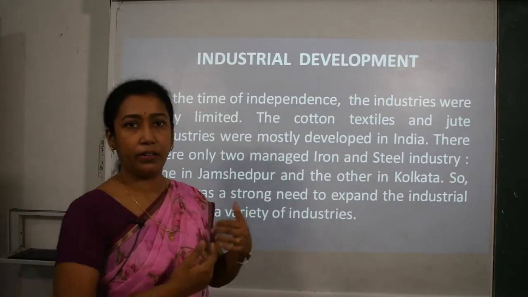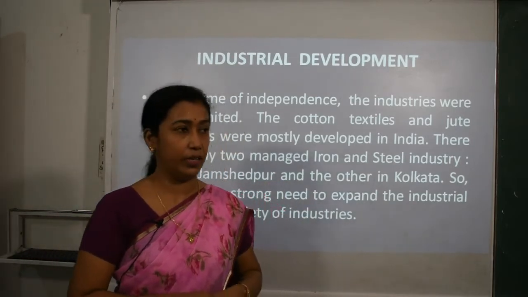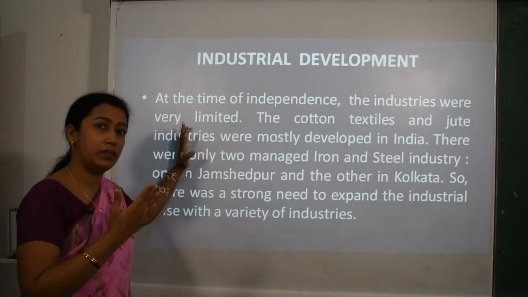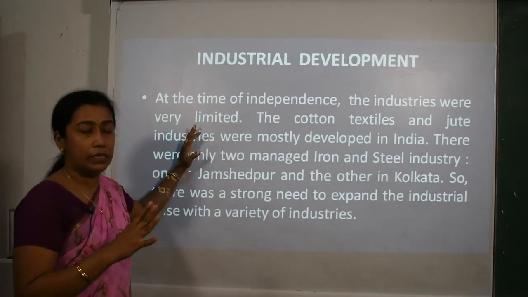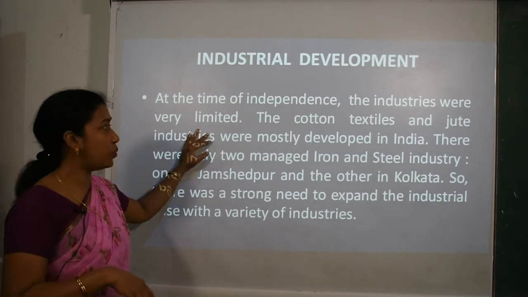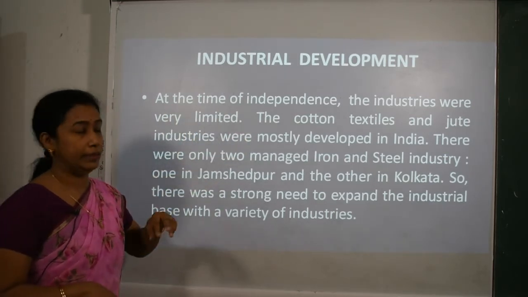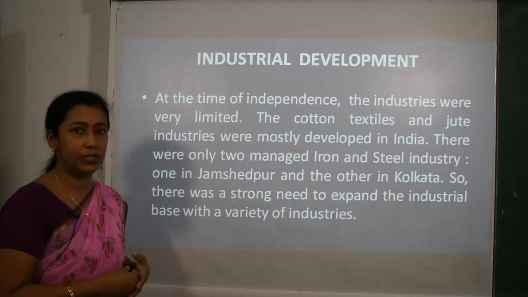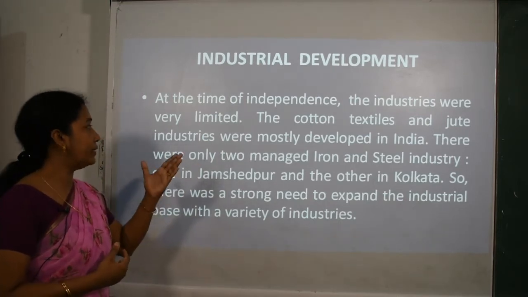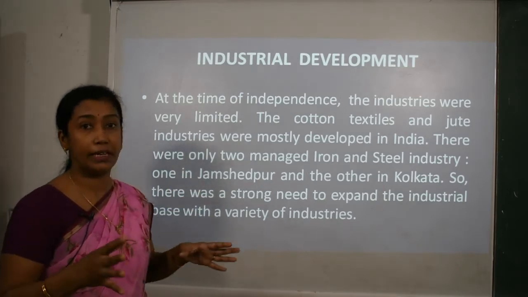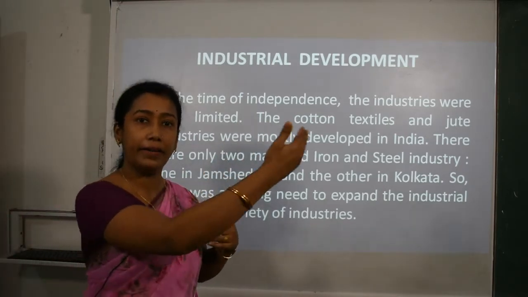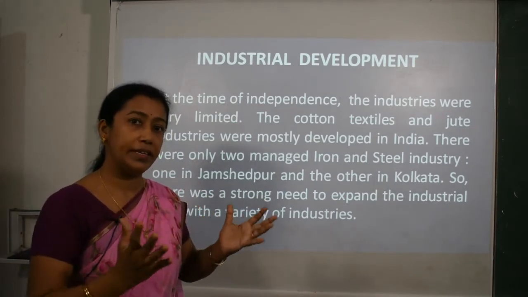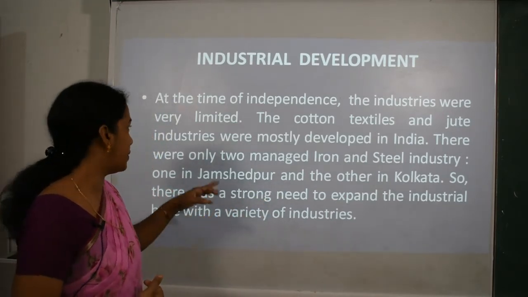Now, after agriculture, it is industrial development which we are going to study. What was the condition of industries? At the time of independence, it was very backward and stagnant, with no such development. The industries were very limited, only cottage industries. Cotton textile and jute industries were mostly developed in India. Why? Because they were in great demand in the international market. So we were focusing only on developing the cotton and jute industries.